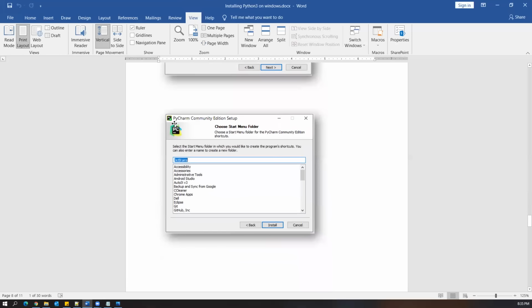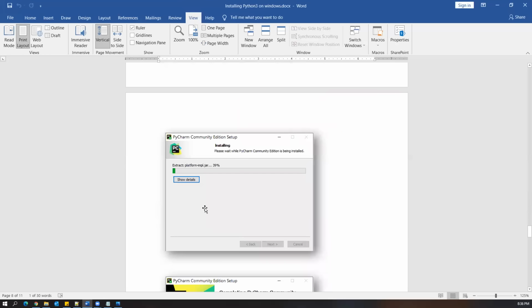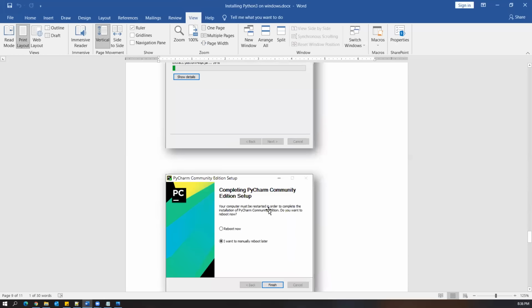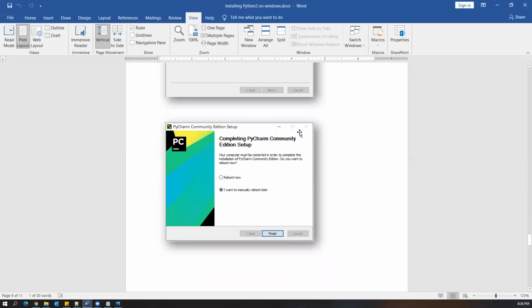Once you click on next, you will see one more screen like this, and here you have to click on install. It will take some time and it will install. Once this process completes, finally you will see this window and it will ask you to reboot your machine. Once you install this, you have to reboot completely and only then PyCharm works properly.